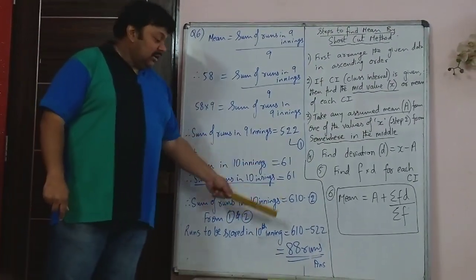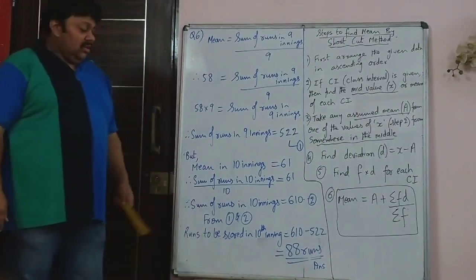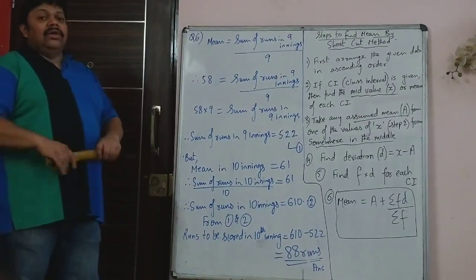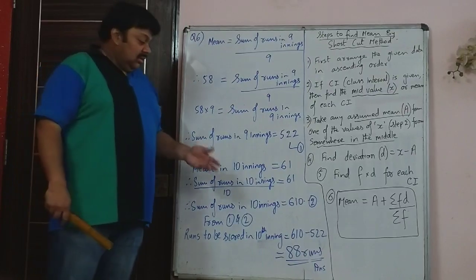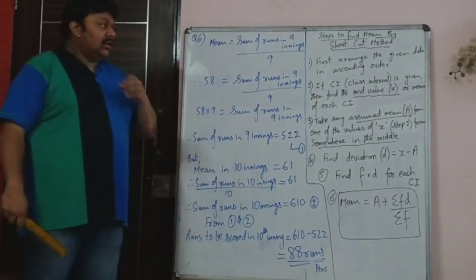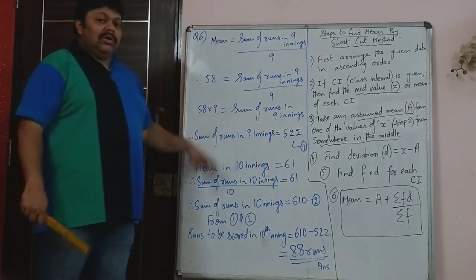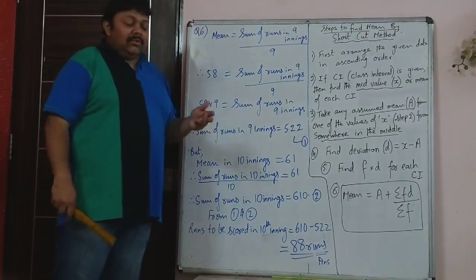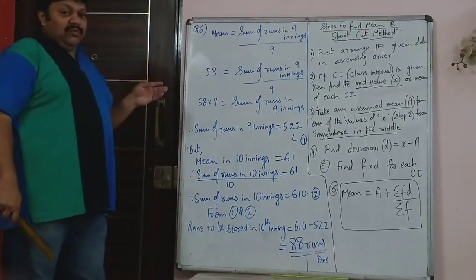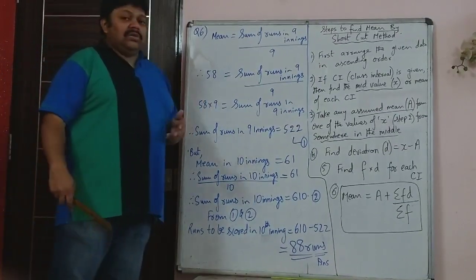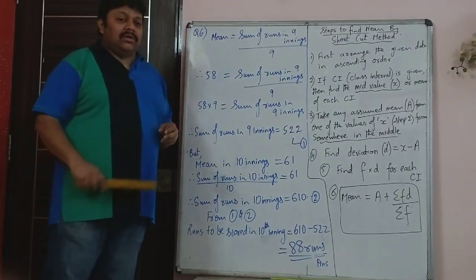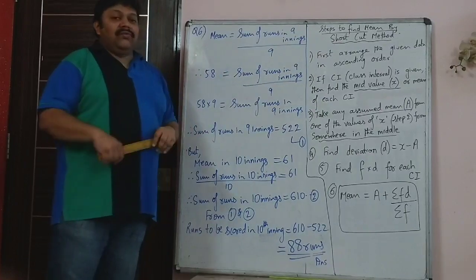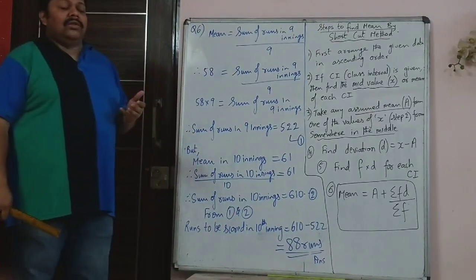So 610 minus 522, or 88 runs, he has to score in the final, that is the 10th inning. Now this was all sums based on the direct method. Usually in the 10th standard board exam, except for the 5th question, the other questions are generally not asked. That was 9th standard. So now you have two new methods to find the mean.